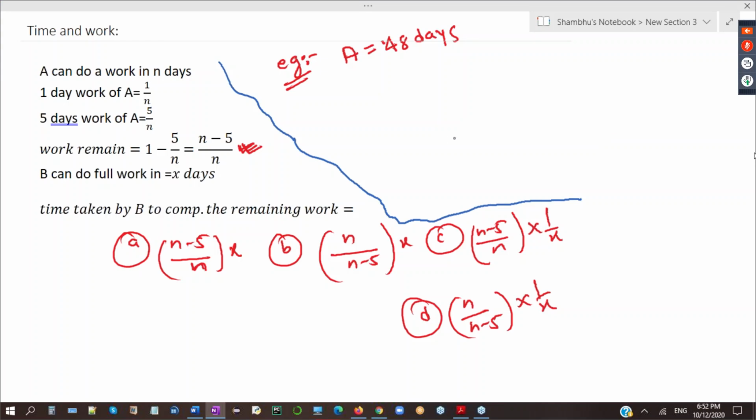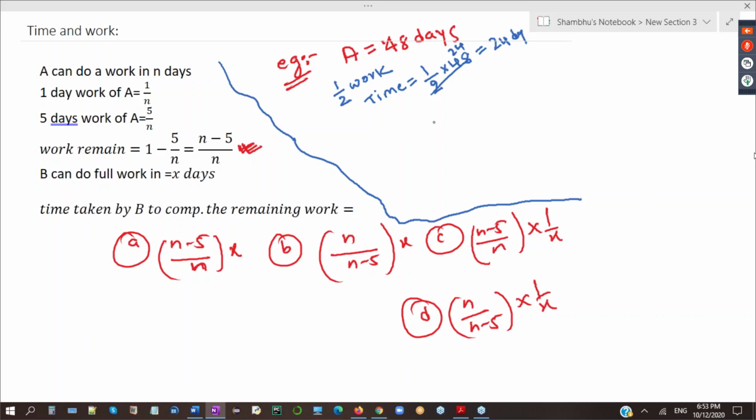See how mathematically it comes. If I write here half work, so time will be like this mathematically: the amount of work he is going to complete multiplied by the total time he takes, and that will come 24 days.